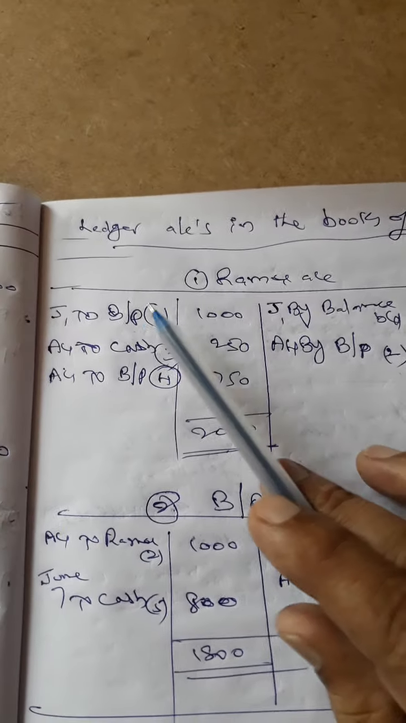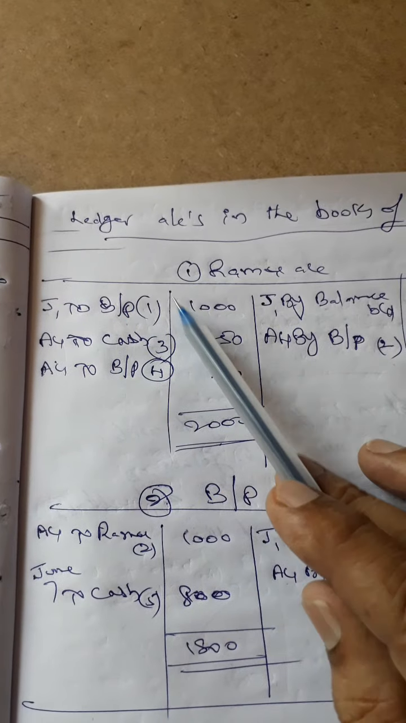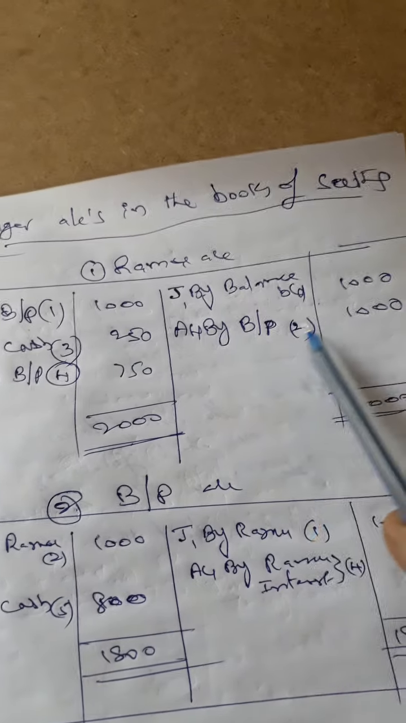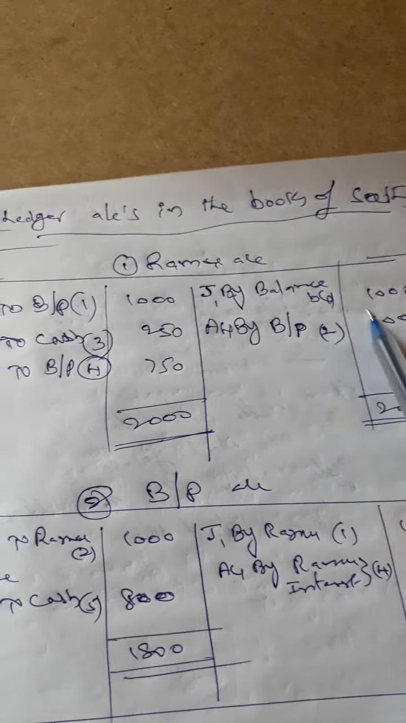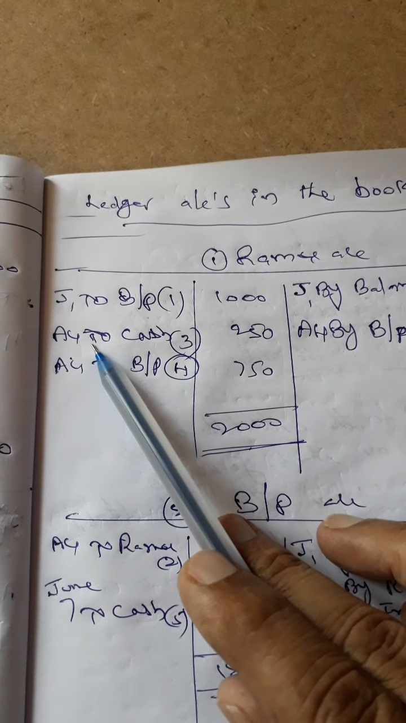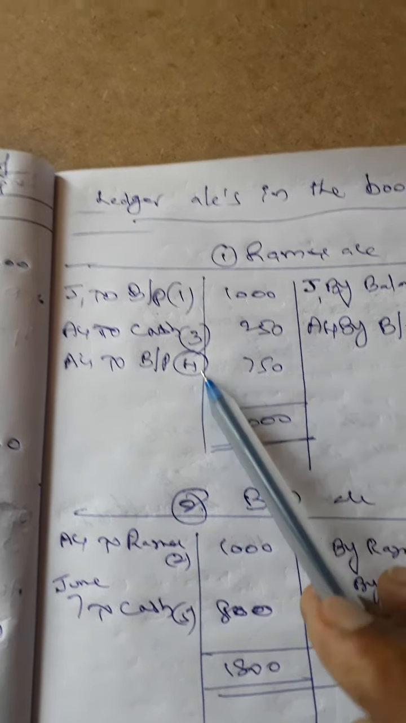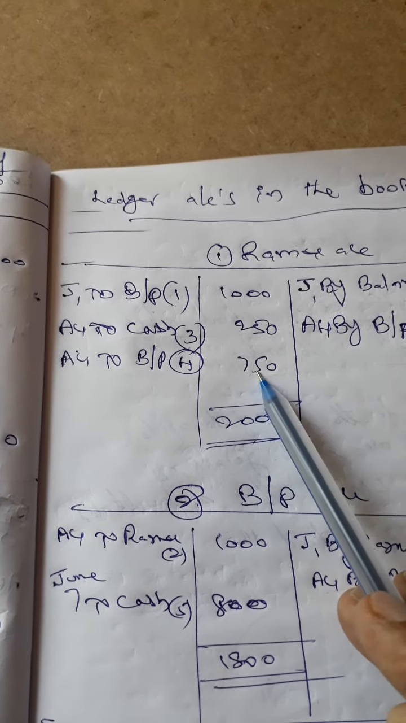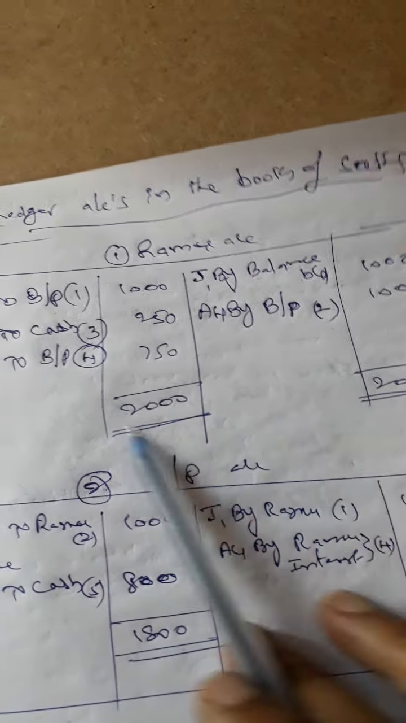For this settlement, we accepted bills payable, so by bills payable based on the first entry. By bills payable based on the second entry, ledger posting. Based on the third entry, it appears on the debit side to cash 250. Based on the fourth entry, it appears on the debit side 750. After that, 2000 will be equal.